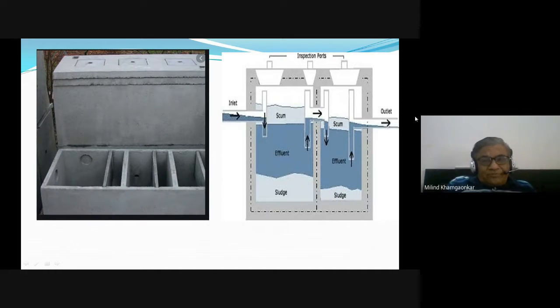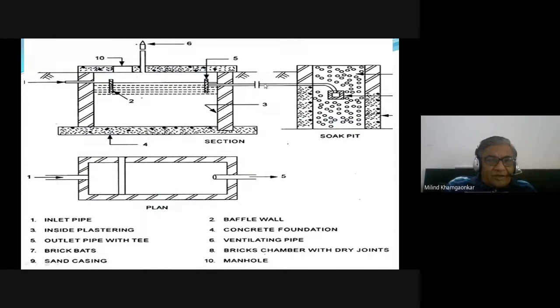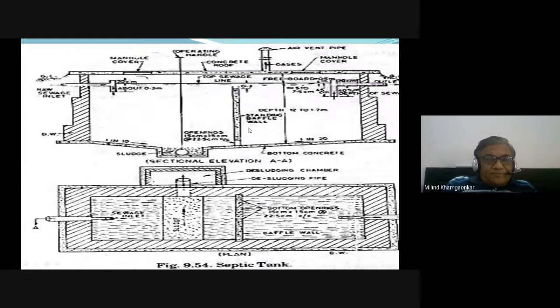the effluent that comes out. Again a photograph, on the top you can see there are manholes. Supernatant liquid, I mean to say, effluent or the supernatant liquid. Try to recollect that word. Again the same thing which we have seen at the beginning of the slide. Again the same septic tank.